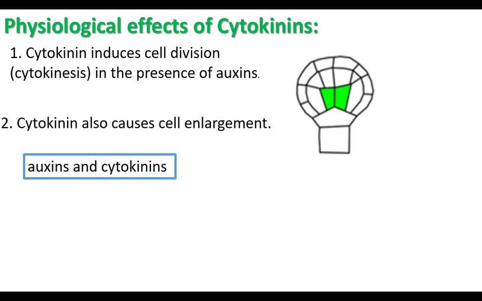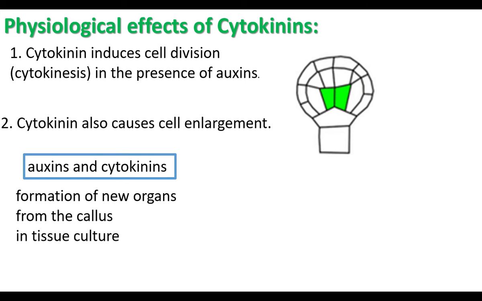Cytokinins combined with auxins form new organs from the callus. This technique is used in plant tissue culture. Plant tissue culture is a technique in biotechnology. In this technique, a full plant develops from a few cells.